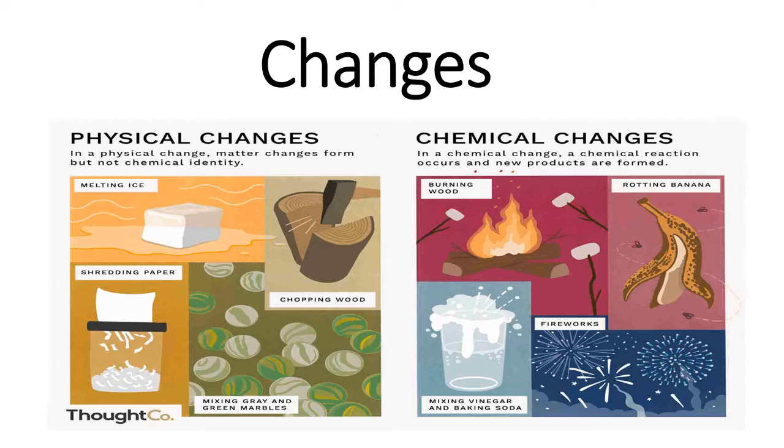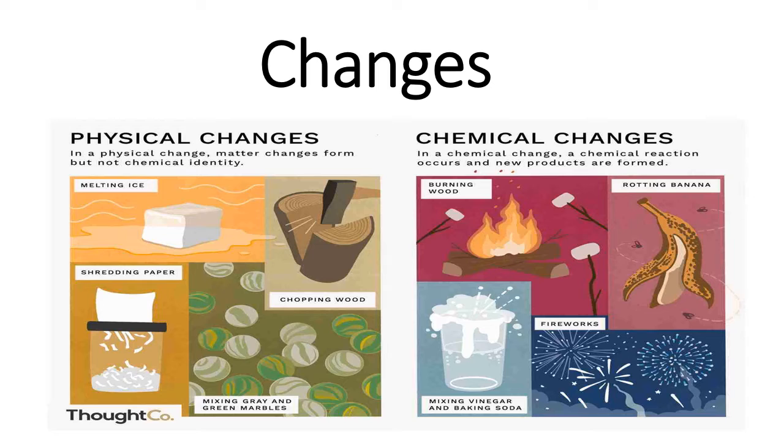A physical change is a change in which matter changes, but no chemical identity changes. Basically, physical changes are those changes in which a thing changes its physical state. Like if you look at some of these examples, when ice melts, ice is in its solid form. When it melts, it becomes liquid and its state changes from solid to liquid. And if you again freeze this liquid, it changes into ice. So physical changes are basically the changes that can be reversed, that can be repeated.